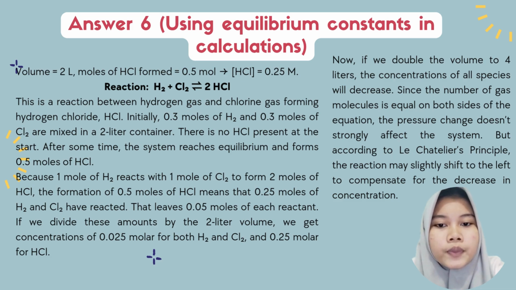Now, if we double the volume to 4 liters, the concentration of each species will decrease. Since the number of gas molecules is equal on both sides of the equation, the pressure change does not strongly affect the system. But according to Le Chatelier's principle, the reaction might slightly shift to the left to compensate for the decrease in concentration.